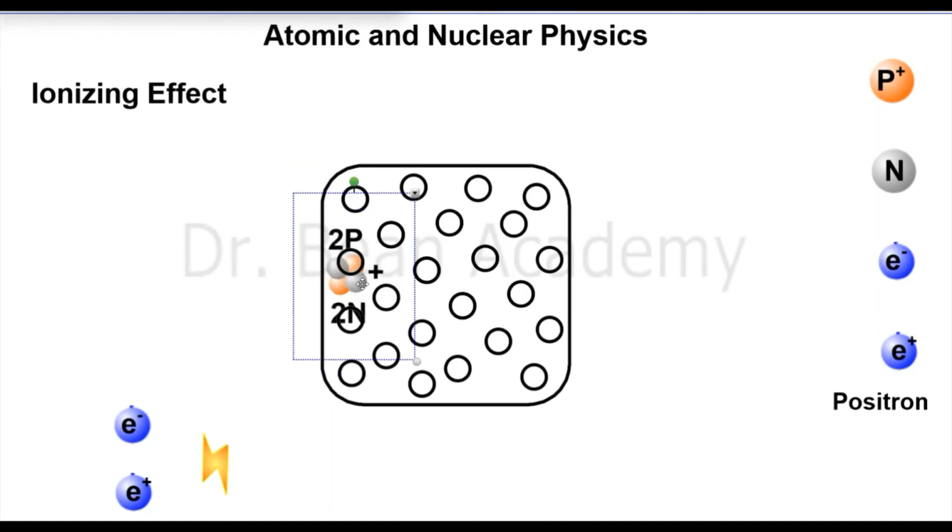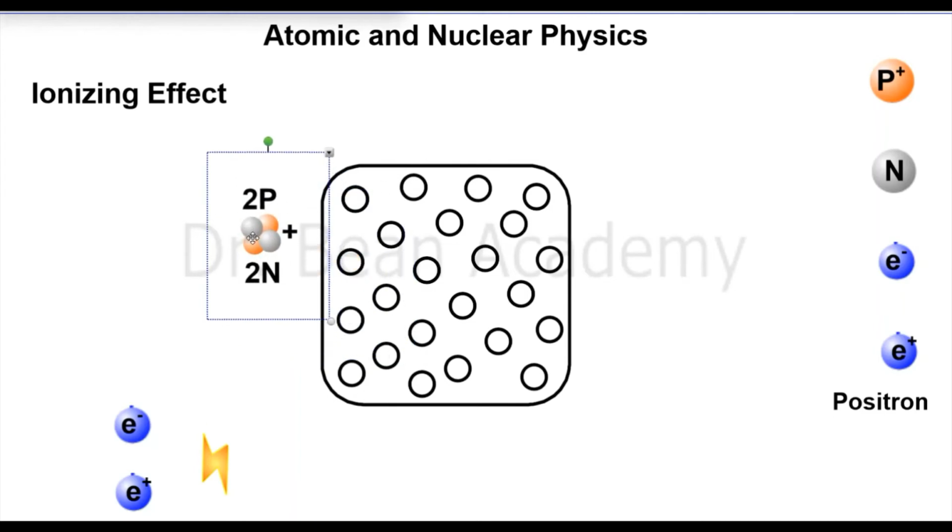But if an alpha particle interacts with the atoms and strips off some electrons from the atom, of course it will become a positive ion, and then there will be negative electrons in the material. So in that sense, I am saying it will break some atoms, because the complete picture of the atom is broken now, as some electrons are ripped off from the atom. So it is not in its stable or natural form.